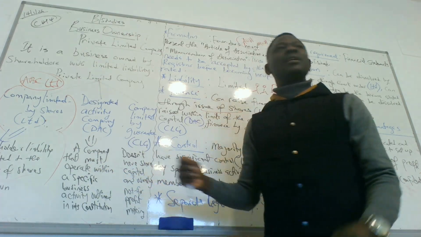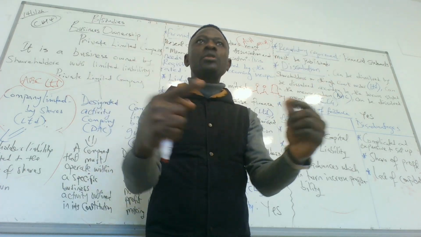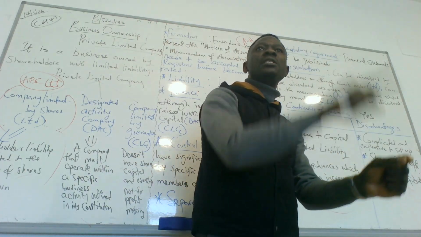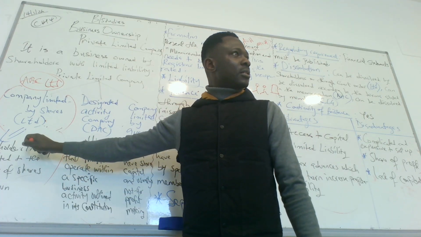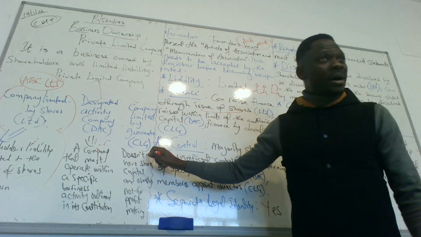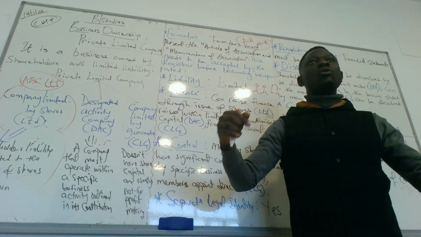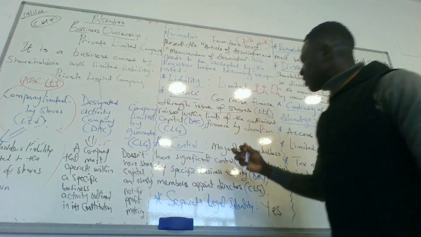And for this, because they are not shareholders, they are members, the members will choose those that will be in charge of decision making. The owners make decisions. Decisions is based on specific activity. Members decide on who to elect, who to trust with decision making. Do we understand control here?